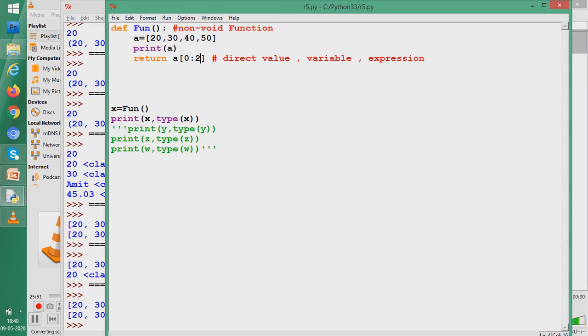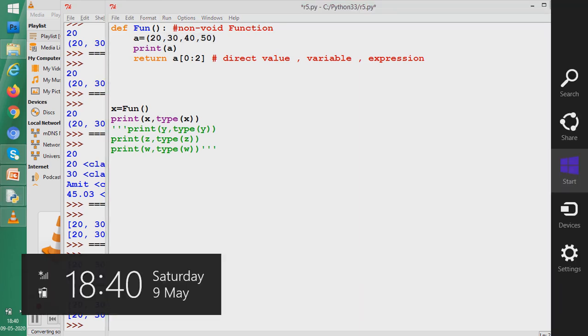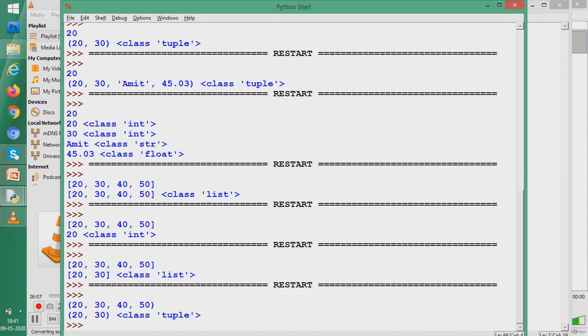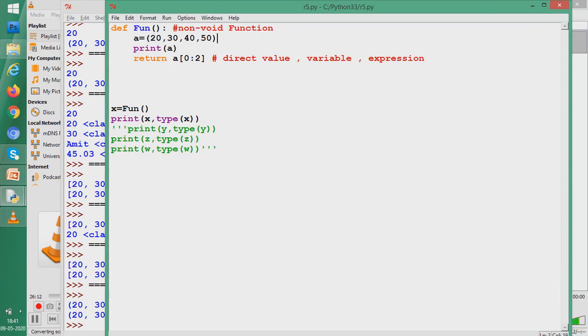In the same way I can return a tuple. So I can put a bracket here and I'll say return a tuple. Let us see whether tuple slicing works or not. It works, and here also 20 and 30 it gives back. So in a tuple also you can give everything back from the tuple or a part of the tuple using subscript number or tuple slicing. So students, you have seen how list and tuple data structures can be returned.